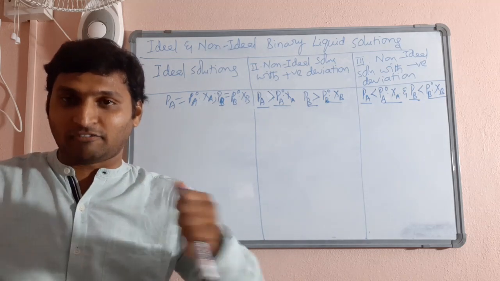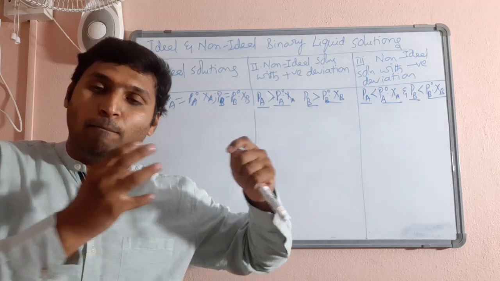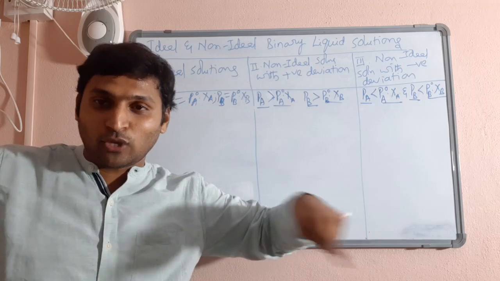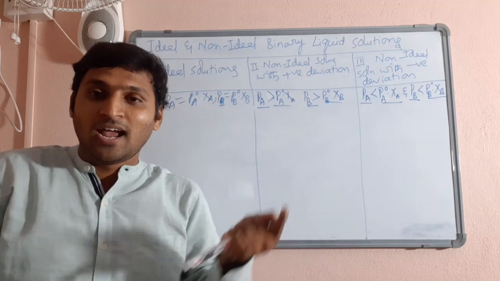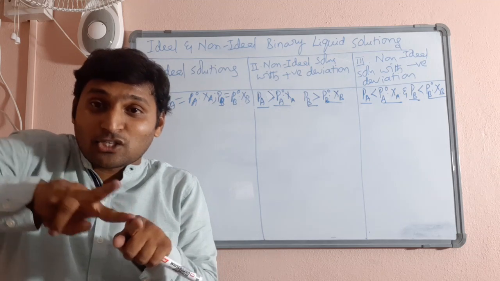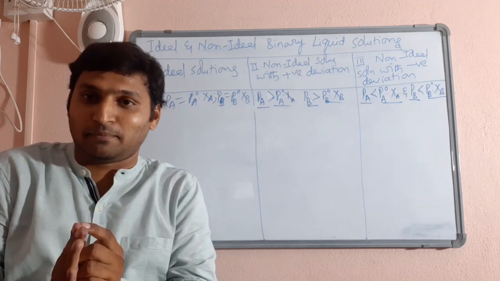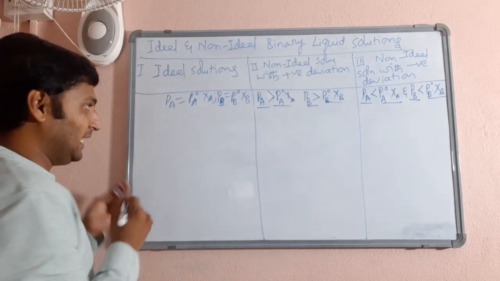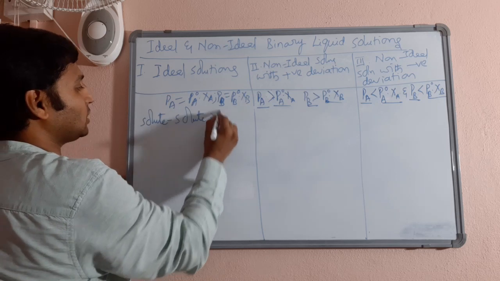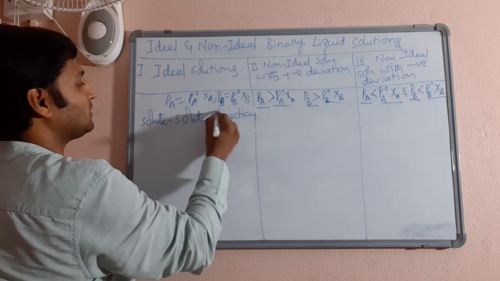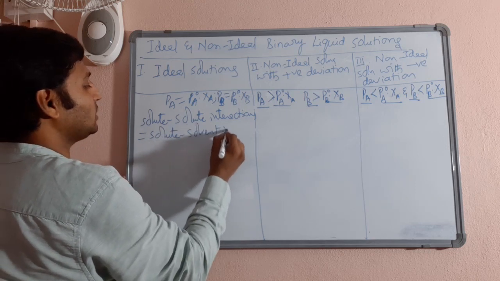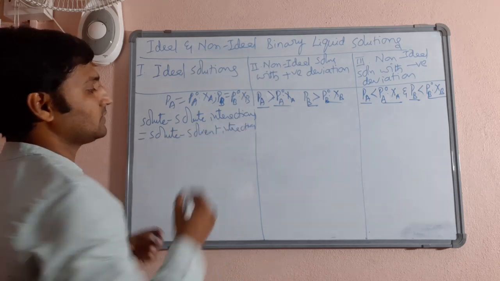If that has to happen after mixing, before mixing, whatever may be the strength of intermolecular forces individually between their particles, after mixing, the strength of intermolecular interactions between the particles of each other should also be same, which I can technically put as solute-solute interactions must be same as solute-solvent interactions for both the liquids.